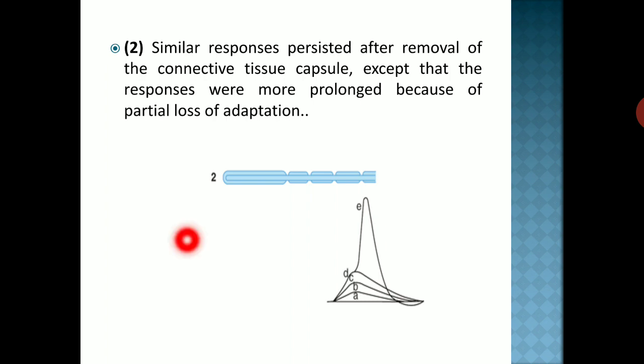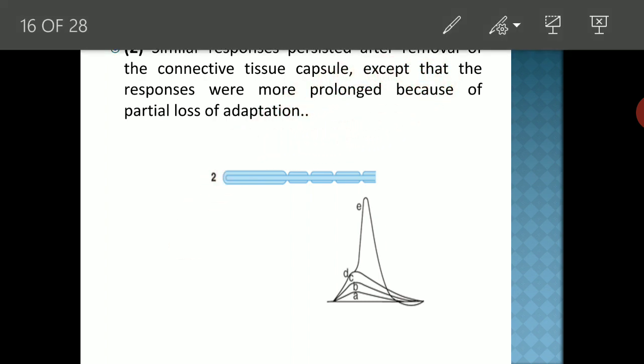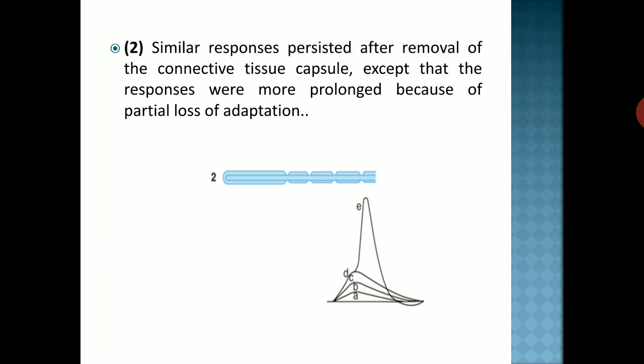Now a similar response persists after removal of connective tissue. In this figure you can see the connective tissue which is present around the nerve fiber of the Pacinian corpuscle.